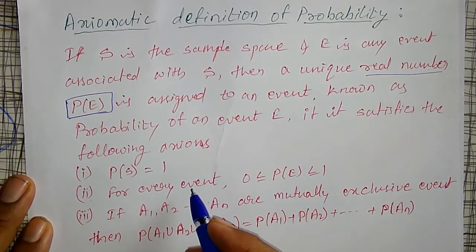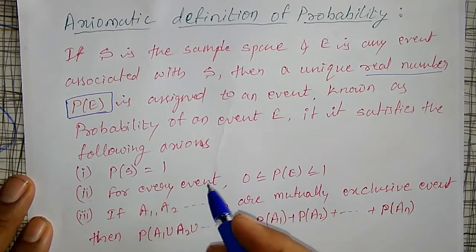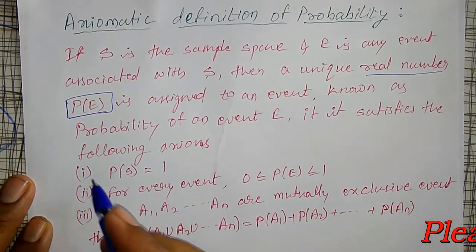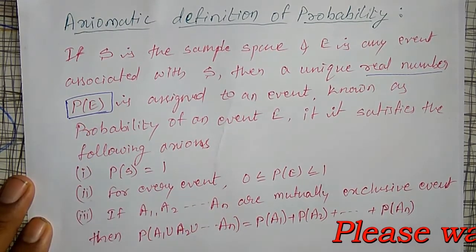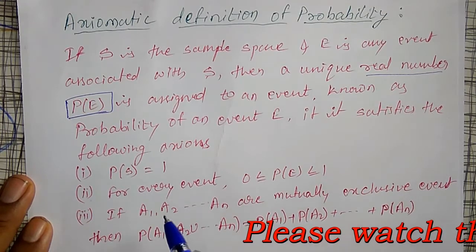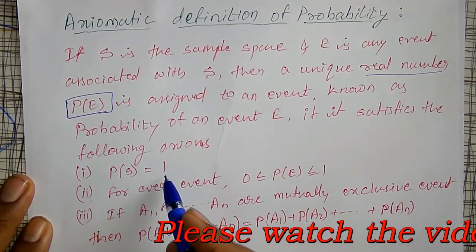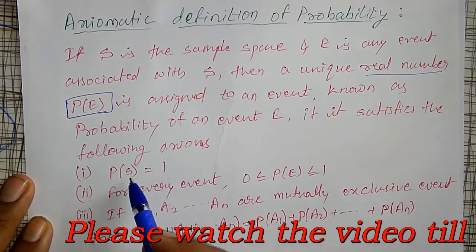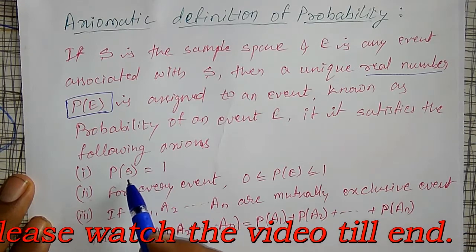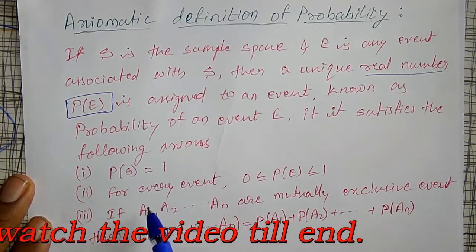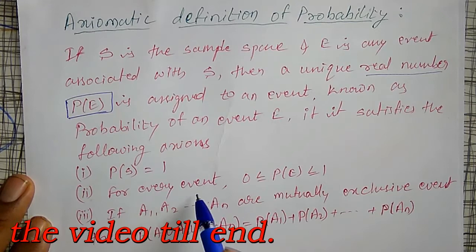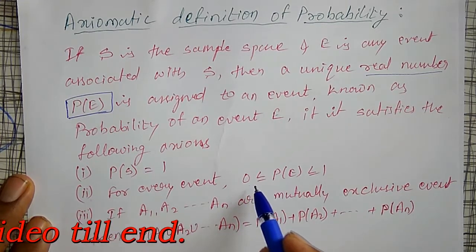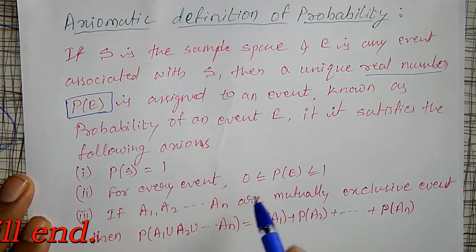Axioms means nothing but conditions. It should satisfy these conditions. Then we say it is a probability of a particular event. The probability of the sample space, if you are taking that event E as S itself, should be equal to 1. And for every event, probability must lie between 0 and 1.